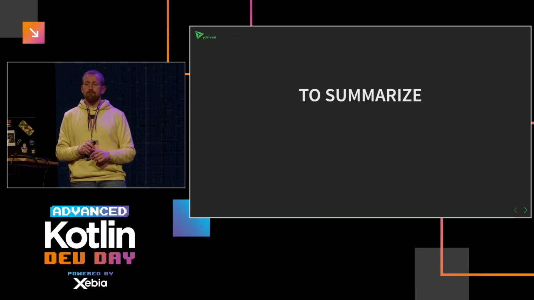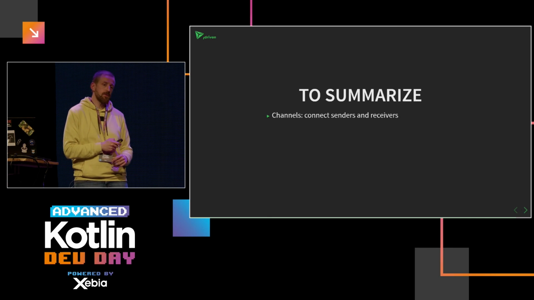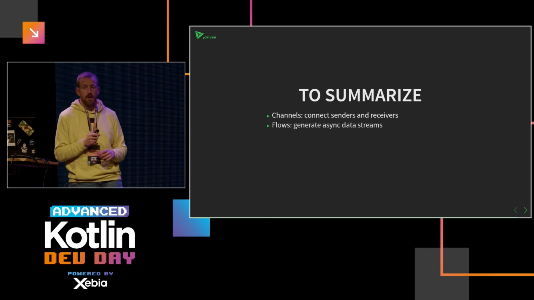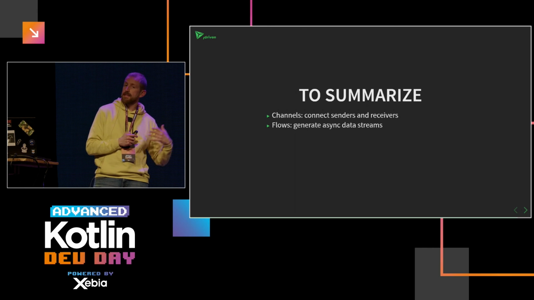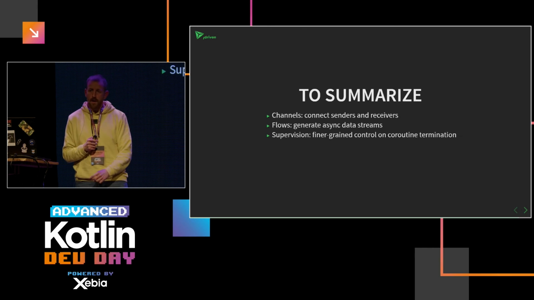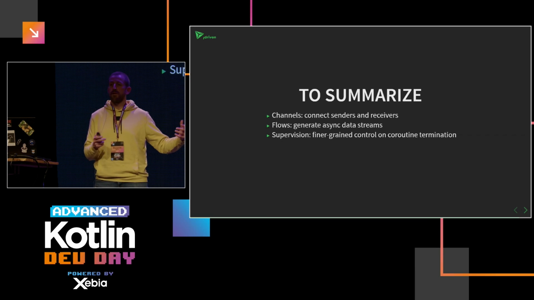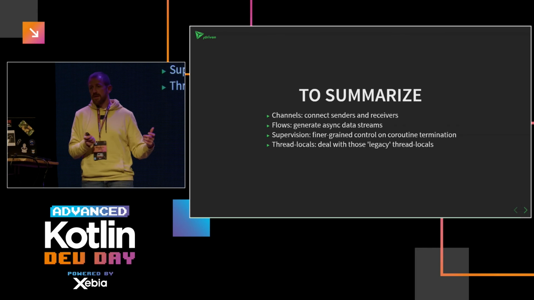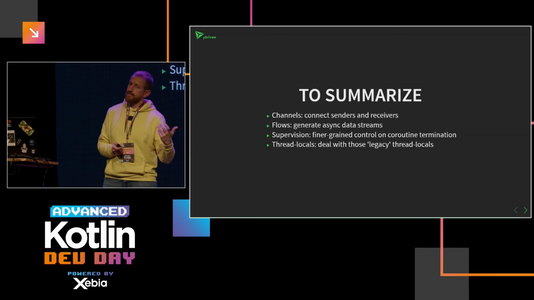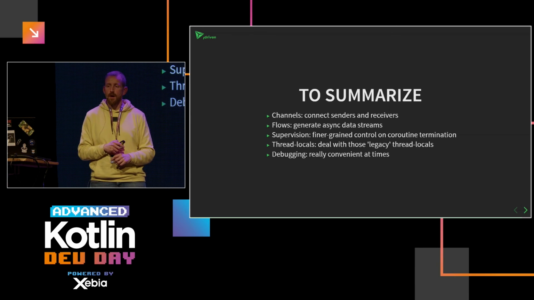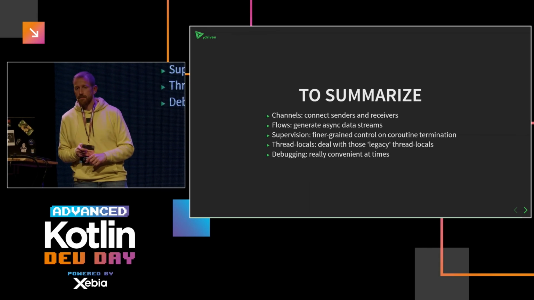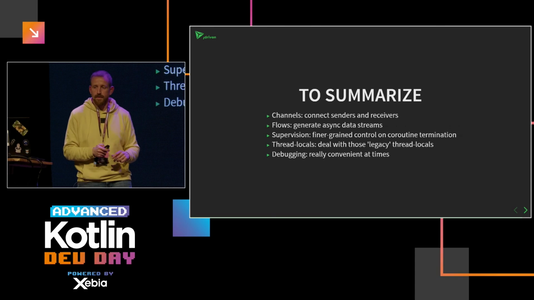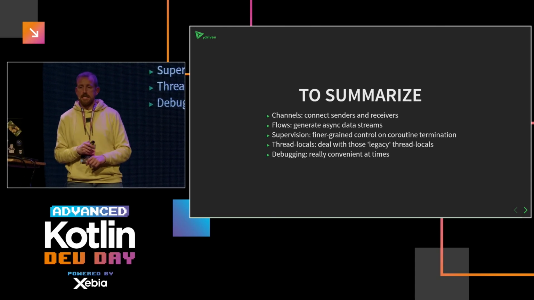To summarize, channels can be used to connect senders and receivers to each other. Flows can be used to generate an asynchronous stream of data. Supervision is very nice if you want more fine-grained control on coroutine termination. If you have to deal with ThreadLocals, luckily there's a way to do that, but try to prevent that and just go for reactive variants if possible. And debugging is very convenient at times, especially when you're under time constraints, trying to get your demo up and running for a presentation.